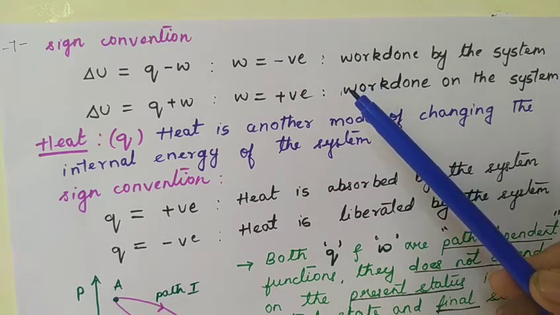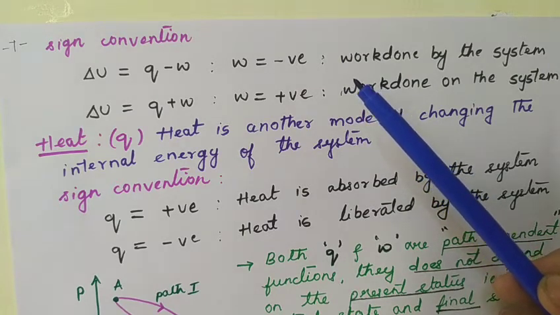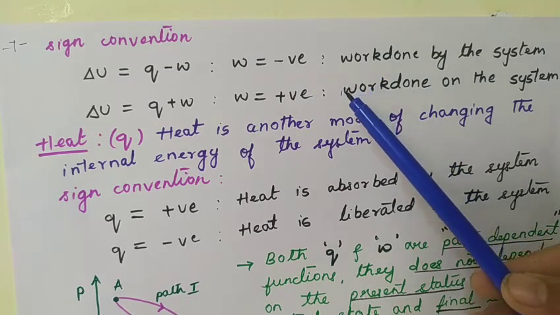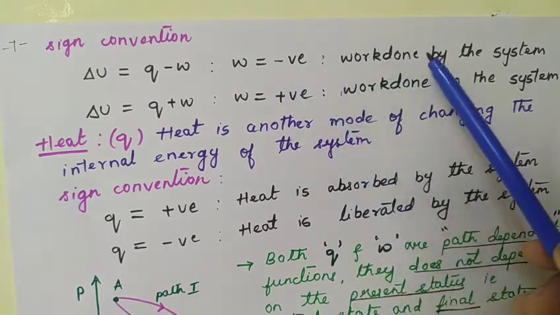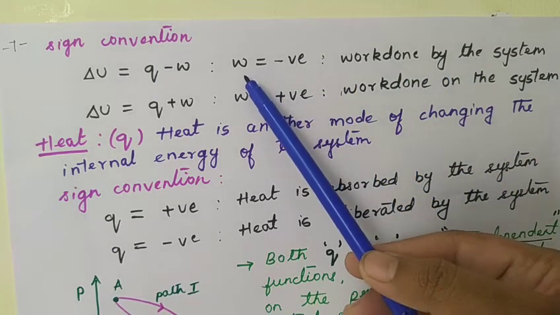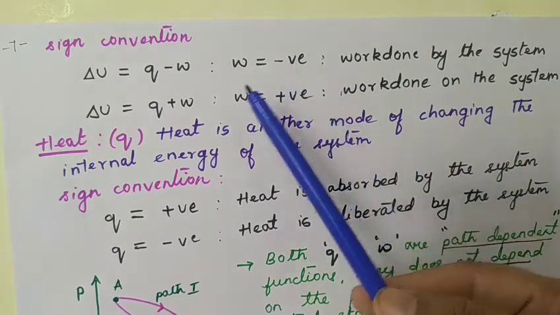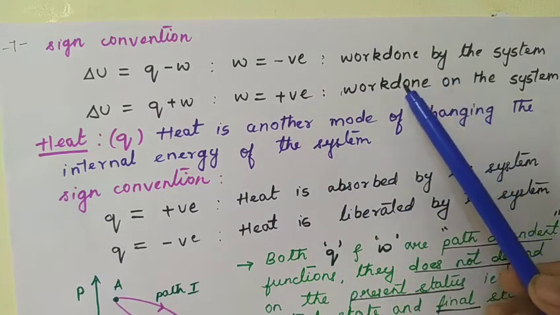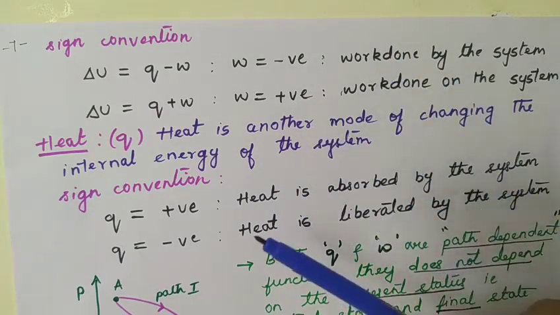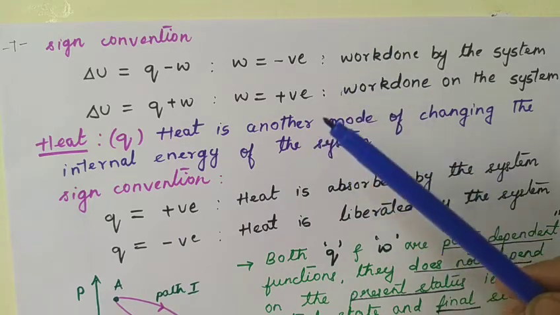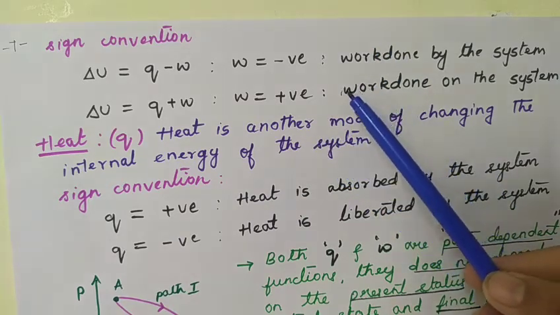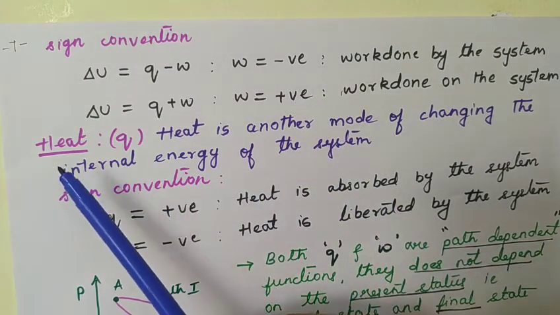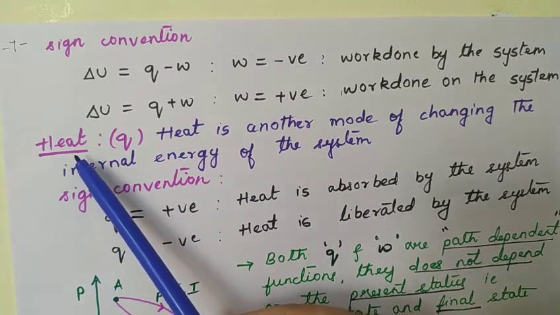So consider a cylinder containing 1 mole of an ideal gas. If the gas expands, then we say the work is done by the system, and we write W as negative. If W is positive, then we say the work is done on the system. Compression is work done on the system, then we say W is positive, right?